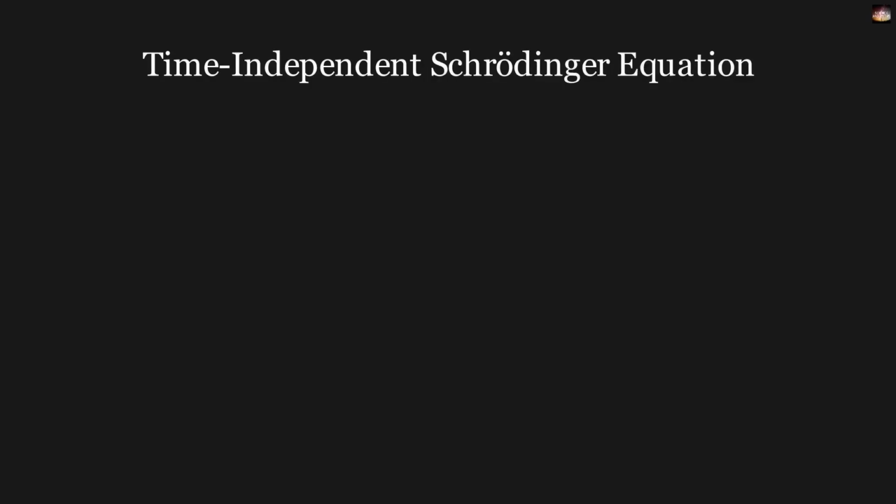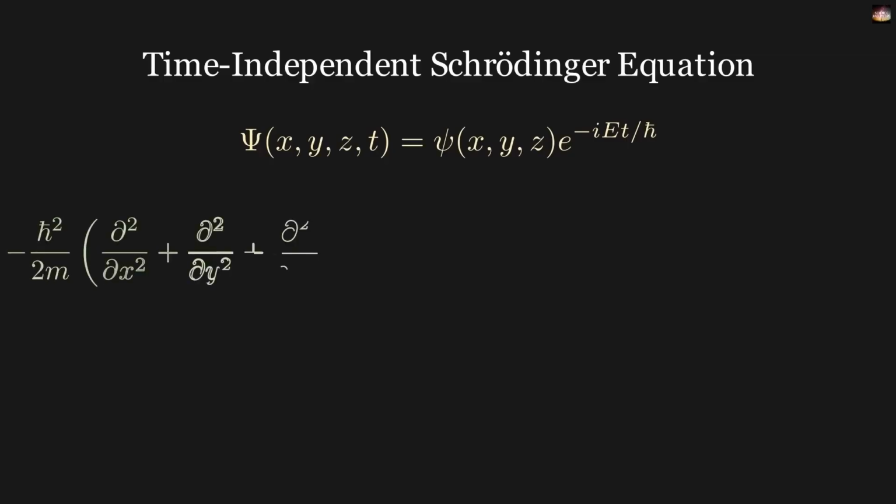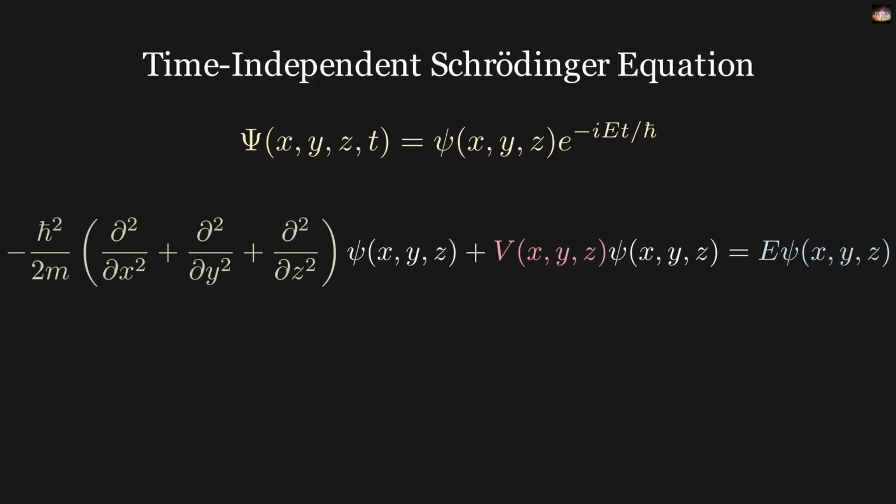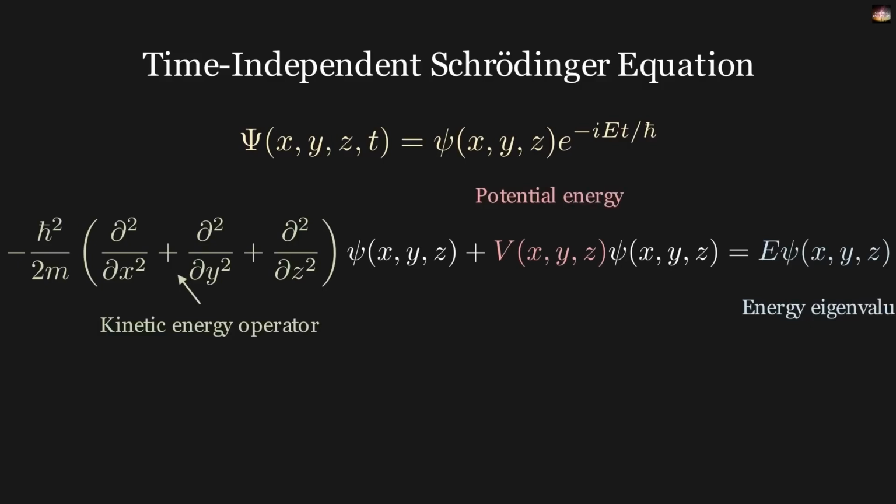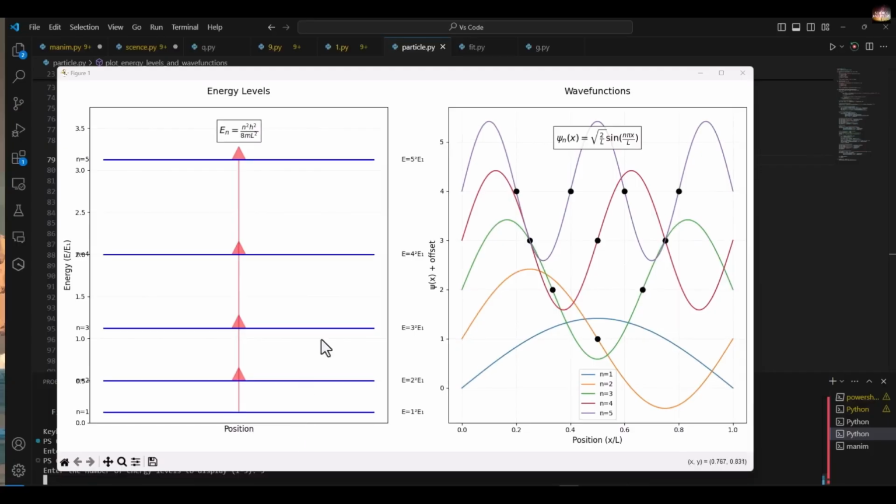Now, if you look at the Schrödinger equation in its expanded form, you can see here the terms ∂²/∂x² plus ∂²/∂y² plus ∂²/∂z². These are actually coordinates in space, meaning they represent position. So, when you substitute different position values into the Schrödinger equation, you get the probability of finding the electron at that particular point. Similarly, when you substitute many such values, meaning you plot many probabilities on a graph, you find that at some places, the probability of finding the electron is quite high, while at other places, the probability is absolutely 0. The places where the probability of finding the electron is 0 are called nodes.